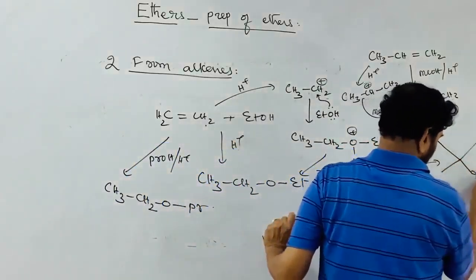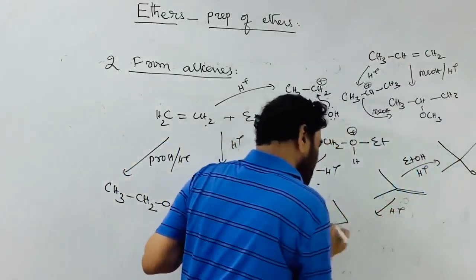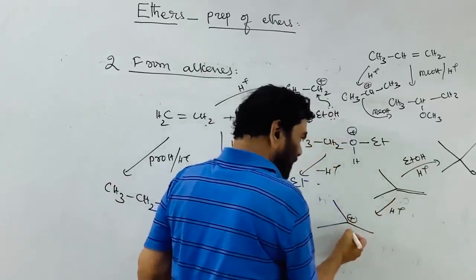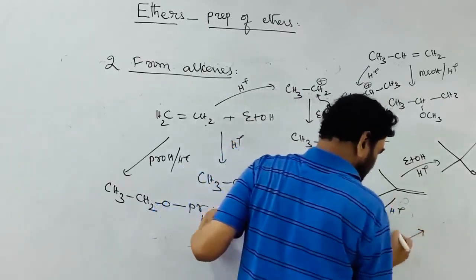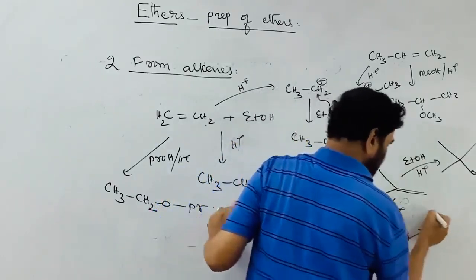So the ethyl group is added. Same old mechanism: this is Markovnikov addition, H plus ion is added, and a carbocation is generated. Ethyl alcohol attacks as a nucleophile.